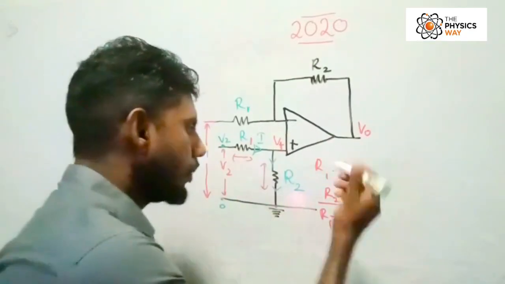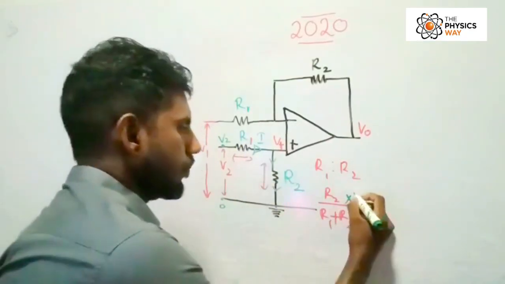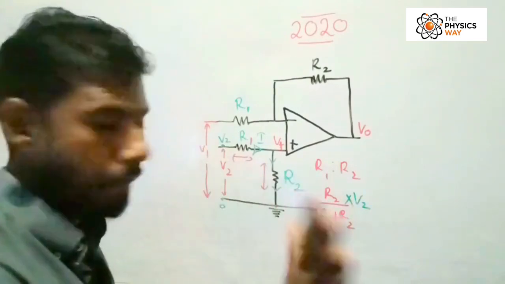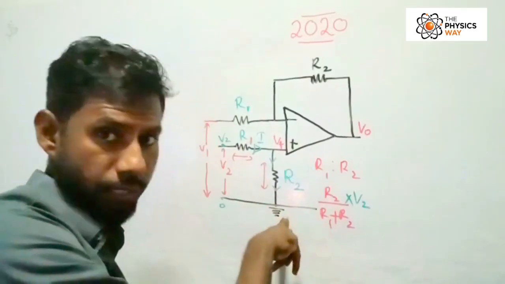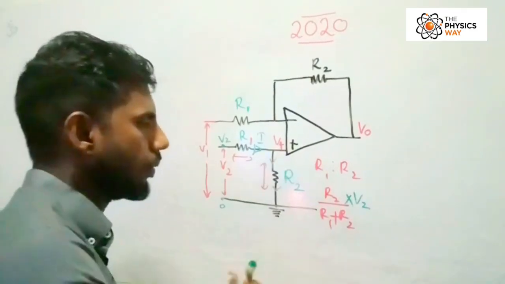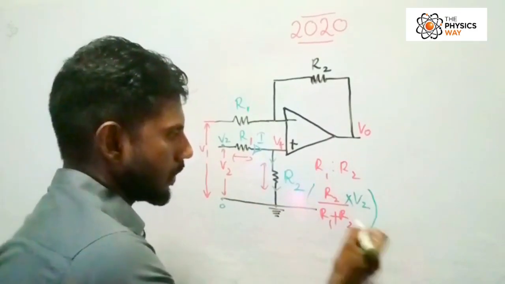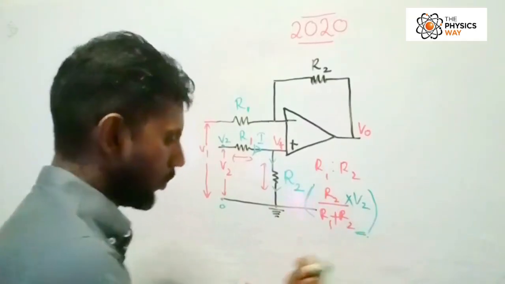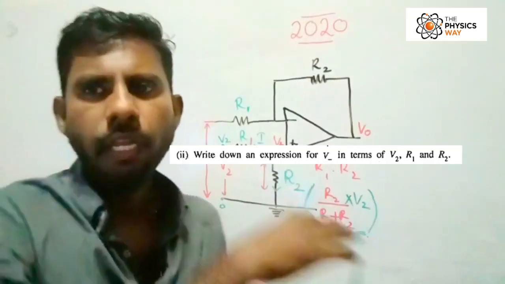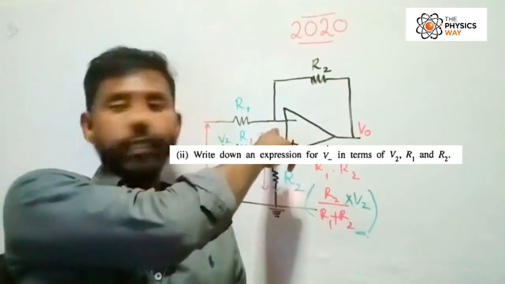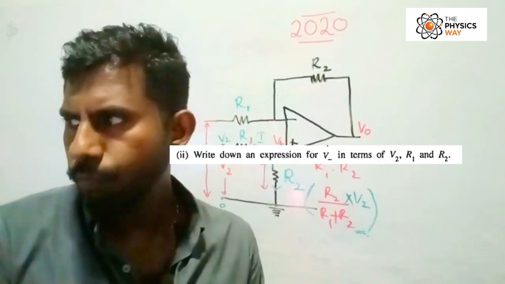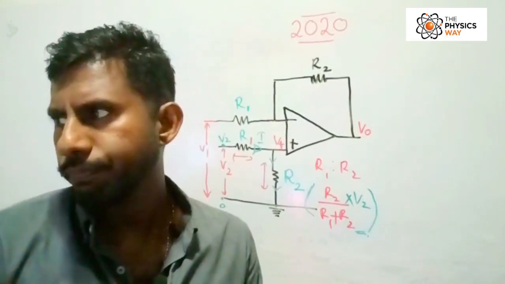Then we multiply it by V2. With that, I'll get the potential at this point. Since it's 0 here, the potential at this point has to be this value. This is our answer in the first part. Let's move into the second part: write down an expression for V negative using V2, R1 and R2.